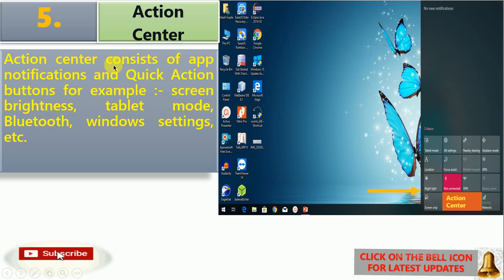Action Center consists of app notifications, so here you will get all the application notifications, and quick action buttons, for example screen brightness, tablet mode, Bluetooth, window settings. From here you can go through your quick options and settings. So this is the overview of Action Center.